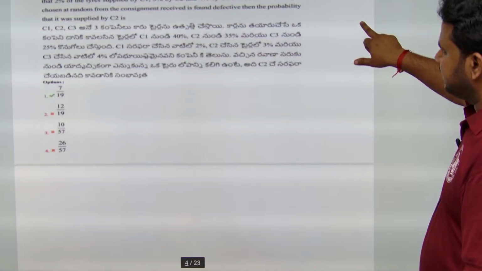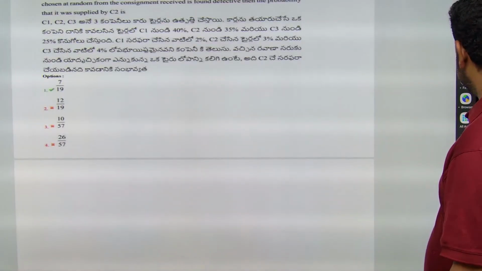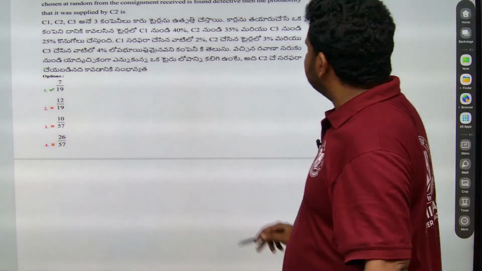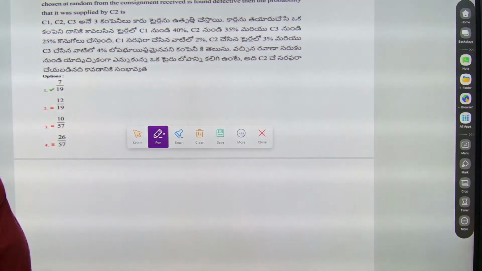So, very important question. See here, they have given the question. This is also a question based on probability. What they are telling is, 3 companies C1, C2, C3 produce car tires. Okay, they are producing car tires.